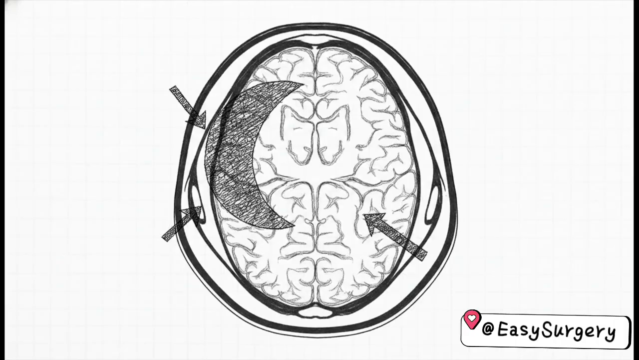Question 65 is a lightning-fast visual recall. If your exam stem describes a crescent-shaped hyperdense lesion on a head CT, that is definitively a subdural hematoma. The blood literally tracks along the contour of the skull to create that classic crescent look.